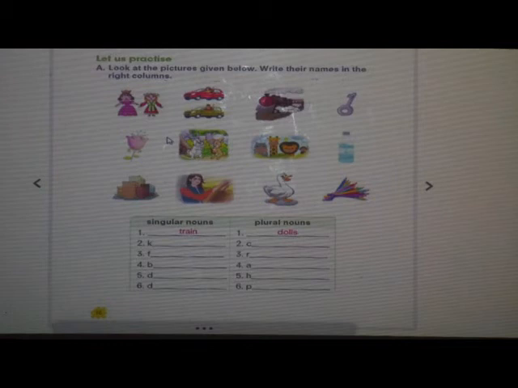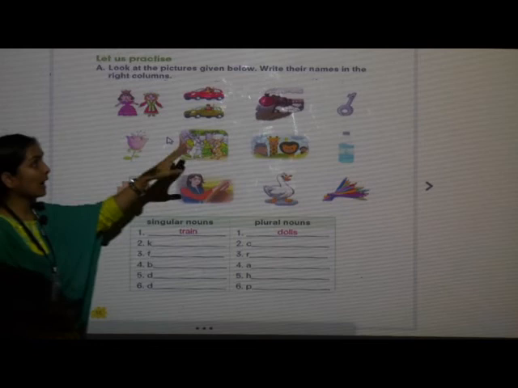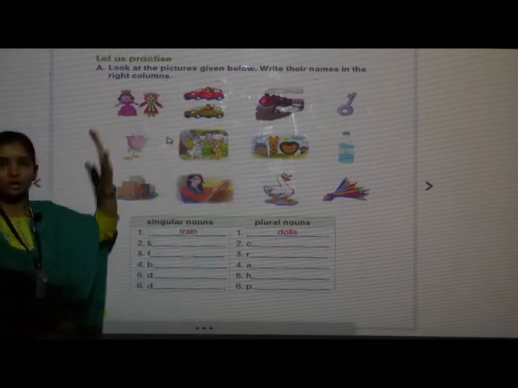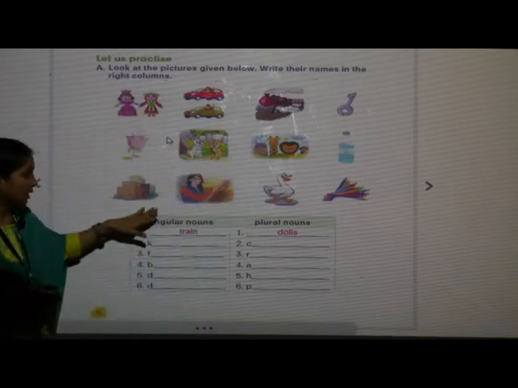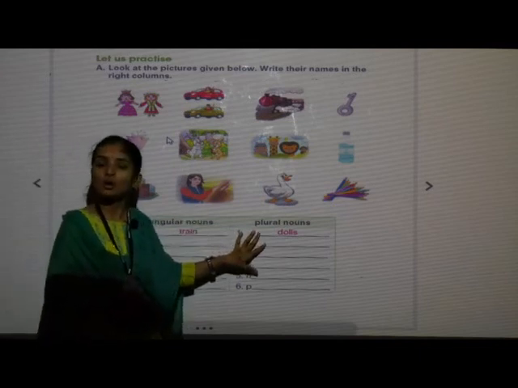Okay. See here what we have to do. Look at the pictures given below. Write their names in the right column. See here, singular nouns in this column we have to write and plural nouns in this column.